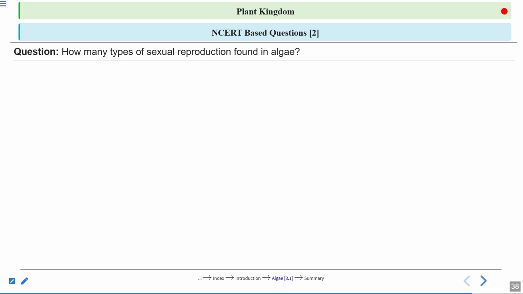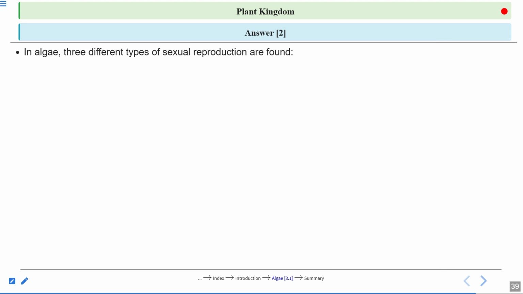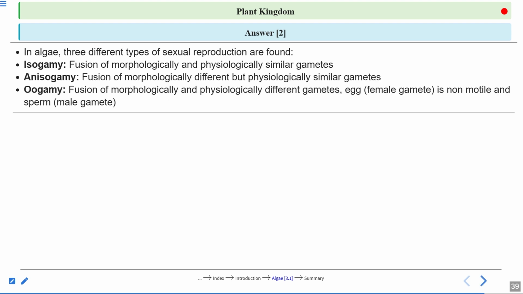That could also be considered like hydrocolloid, only not these 5, but you can add some others also. How many types of sexual reproduction are found in algae? Let us see the answer. In algae, 3 different types of sexual reproduction are found: isogamy, anisogamy, and oogamy.